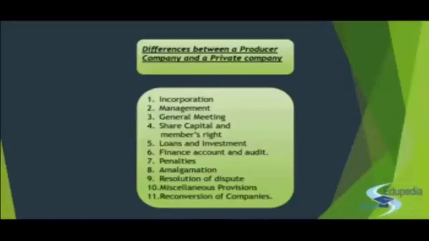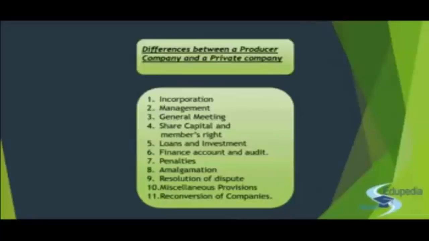The board of directors in a producer company can appoint an additional director up to the maximum limit of 1/5 of the total number of directors. Whereas in a private company, you can have additional directors, alternate directors, and directors for filling up casual vacancies. In a producer company, you just have additional directors with a limit of 1/5 of the total number of directors.